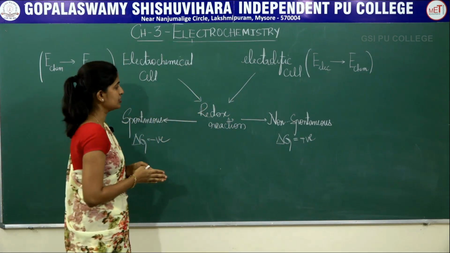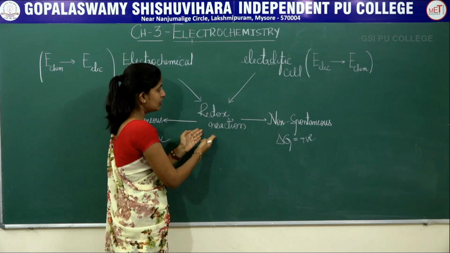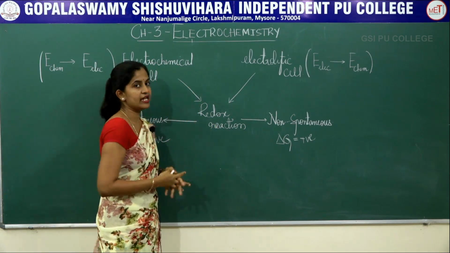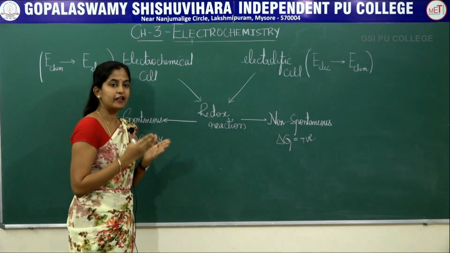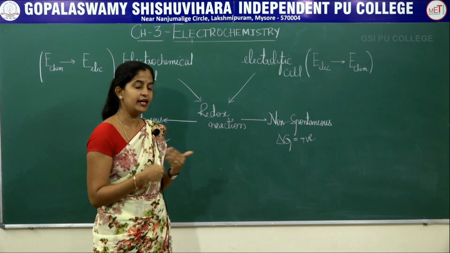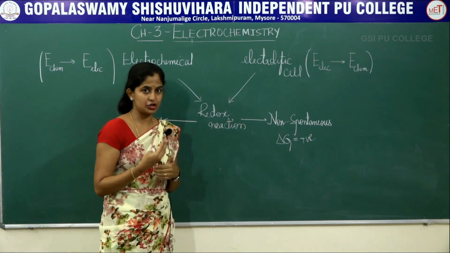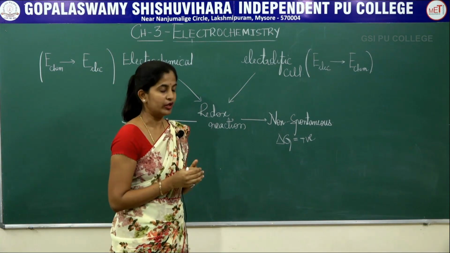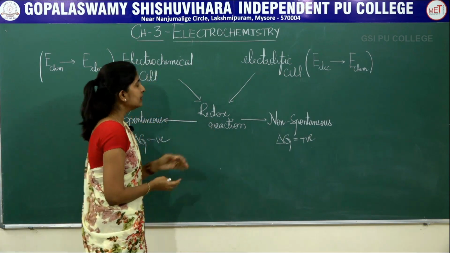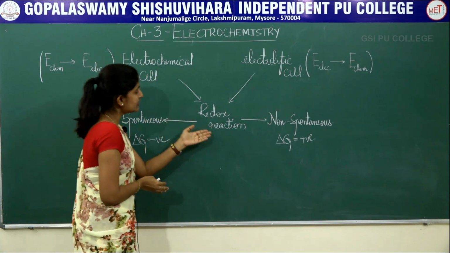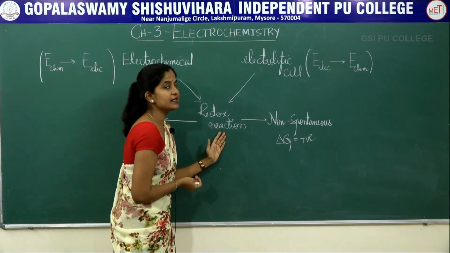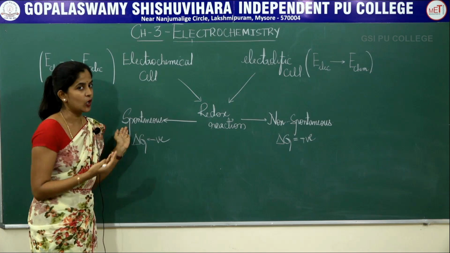So both electrochemical cell and electrolytic cell have some chemical reaction. What type of chemical reaction? It's a redox reaction. So what is a redox reaction? Very simple, it's a combination of reduction and oxidation. That is, a single reaction has simultaneous reduction and oxidation. Reduction is addition of electrons while oxidation is removal of electrons. The combination of both is called a redox reaction. The difference is whether this redox reaction is spontaneous or non-spontaneous. So if the redox reaction is spontaneous, what do you mean by spontaneous reaction?